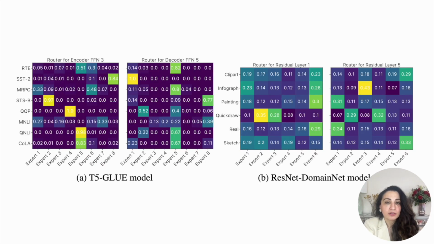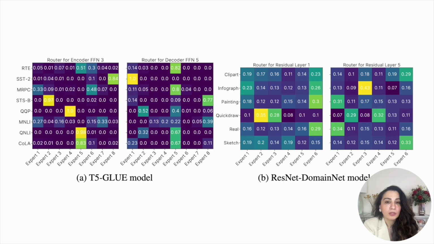The idea behind this figure is to qualitatively analyze the specialization of experts. In the NLP case shown on the left, or subfigure A, we had 8 datasets and 8 experts, so we see each matrix as 8 by 8 with datasets in rows and experts in columns. The values in a matrix correspond to the distribution of a router, and here we see the routers from the feed-forward network in decoder number 3 and the feed-forward network in decoder number 5. The values are obtained by averaging the distributions of all examples in a given dataset or domain. Similarly, on the right, we see the analysis for the computer vision experiments showing routers from residual layers 1 and 5.